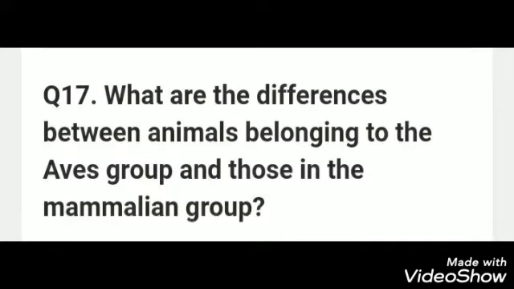The aves have their four limbs which are modified for flight and so they can fly, whereas mammalia cannot fly except bats. The aves lay large shelled eggs, whereas mammalia give birth to their young ones. Aves do not possess mammary glands, whereas the mammalia have mammary glands for the production of milk to nourish their young ones. So these were your